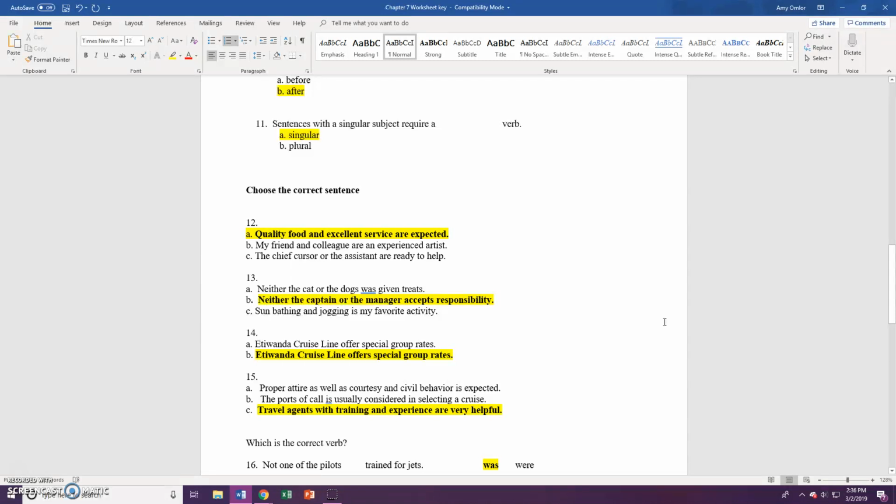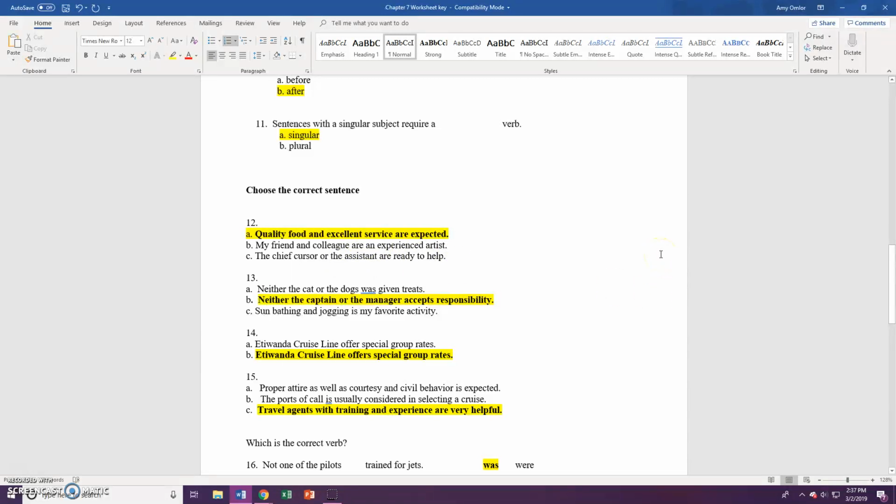Quality food and excellent service are expected. We have quality food and we have excellent service. That is a compound subject, therefore it needs a plural verb. If you look at my friend and colleague are an experienced artist, we have my friend and colleague as one person because it says artist, not with an S. So therefore that would have to be is here to make it correct.